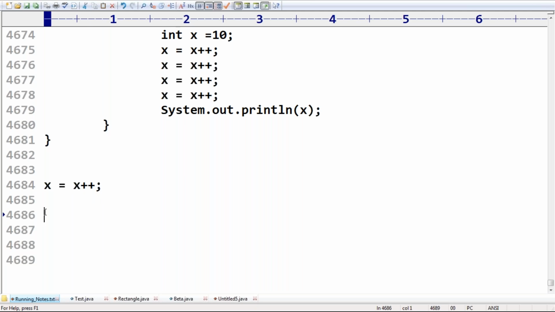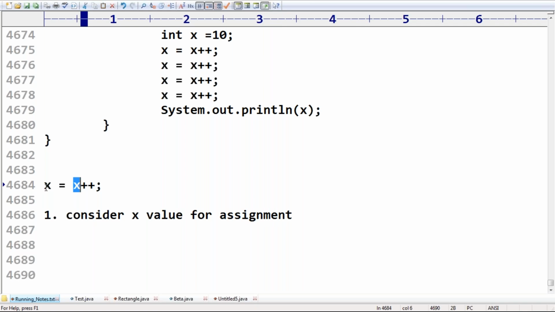Don't get confused, please observe carefully. Consider x value for assignment. Because it is post increment, first I have to use the x value for assignment, but that assignment should happen at last. Now which value will be considered for assignment? 10, because it is post increment.